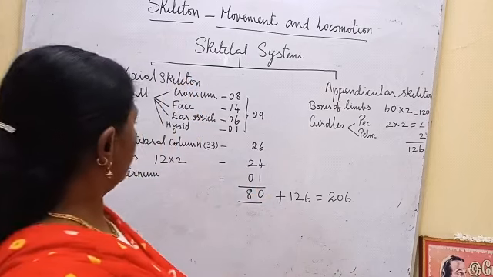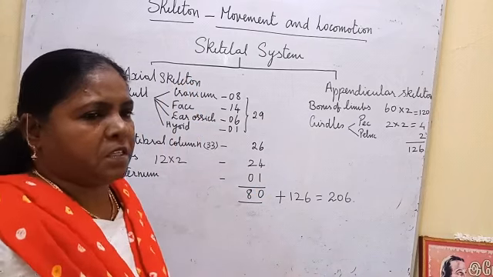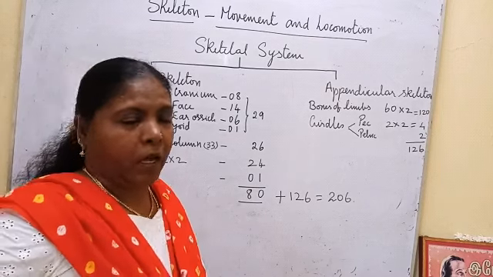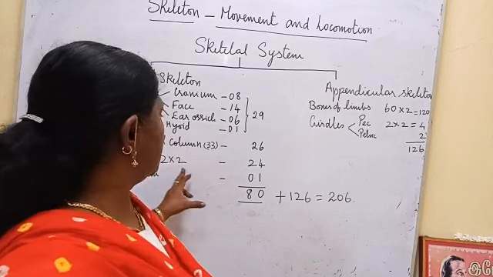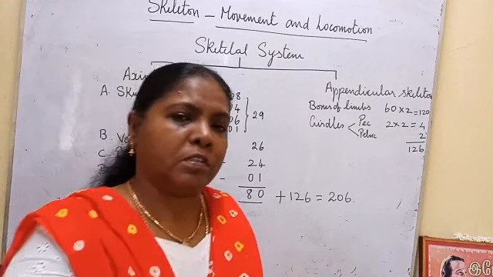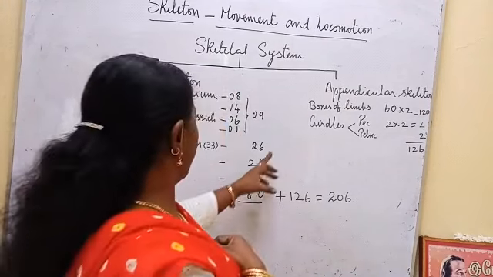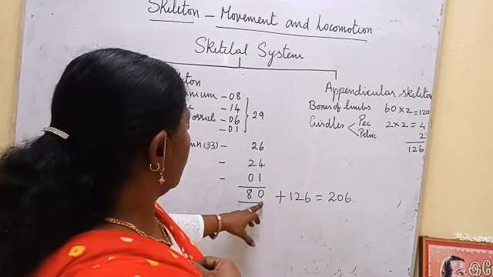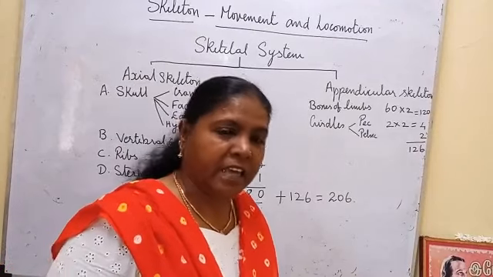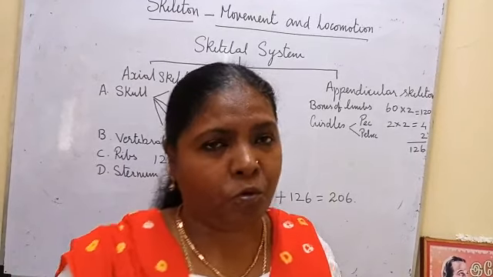Then the ribs, 12 pairs of ribs. 12 into 2, 24 bones. Then the sternum, the chest bone, one bone. So altogether this forms 80 bones in the axial skeleton. The axial skeleton includes 80 bones.